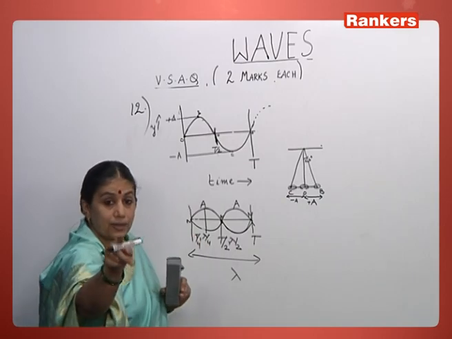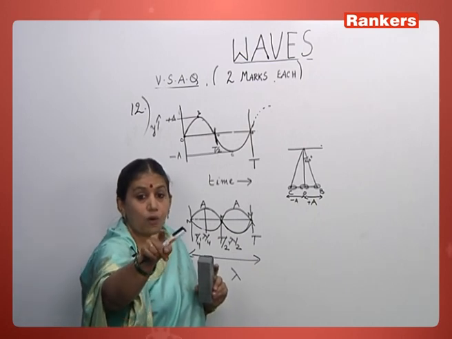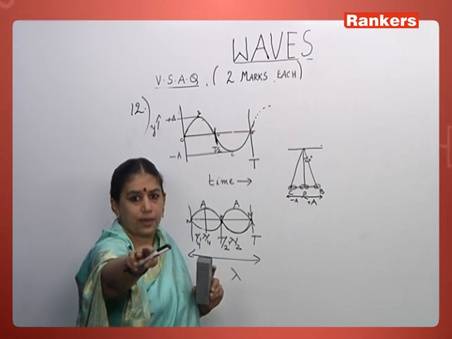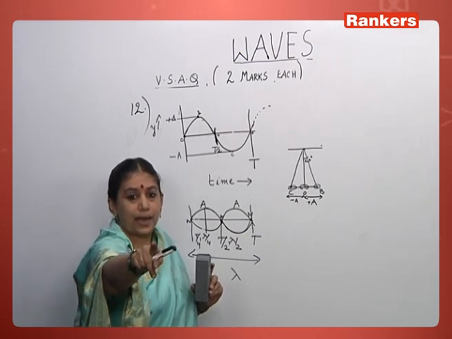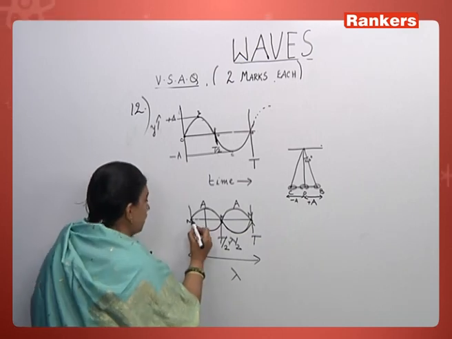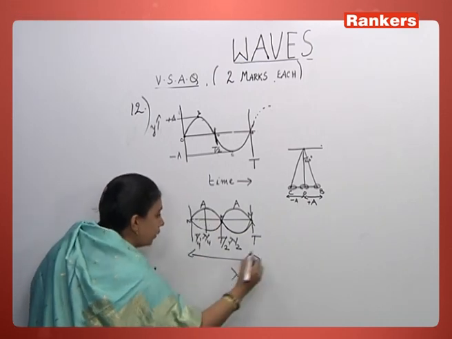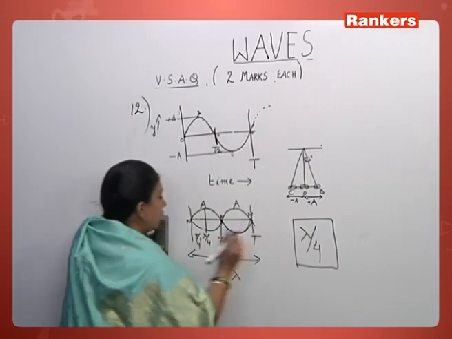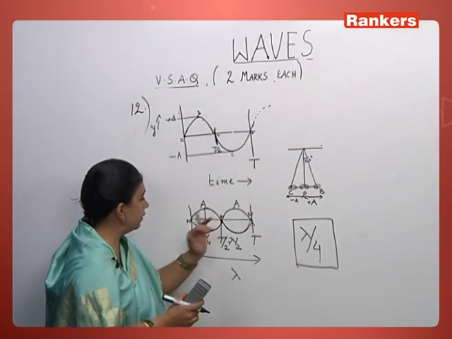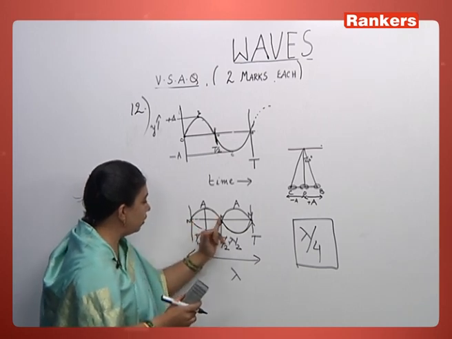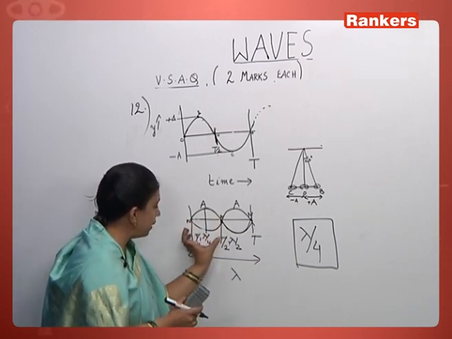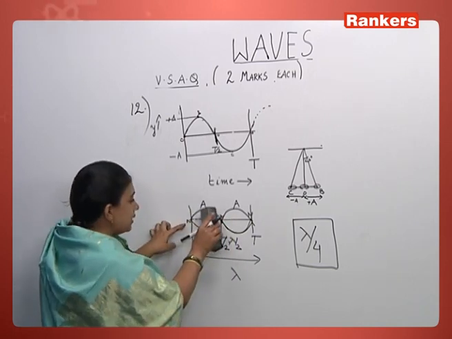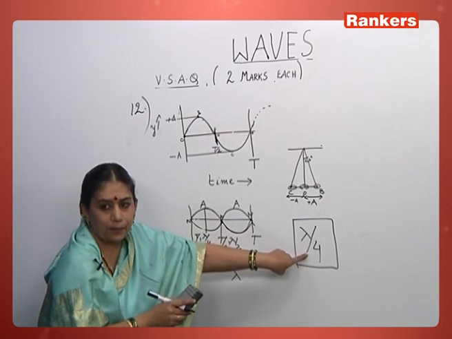So in this question, what is the distance between a node and an adjacent antinode? That correction should be made: the adjacent antinode in a stationary wave. So node and adjacent antinode, the distance is lambda by 4. This is the answer. If they say alternate, then it will be lambda by 2. Between two nodes it's lambda by 2, plus lambda by 4. So, like that you have to calculate. Between node and adjacent antinode, the answer is lambda by 4.